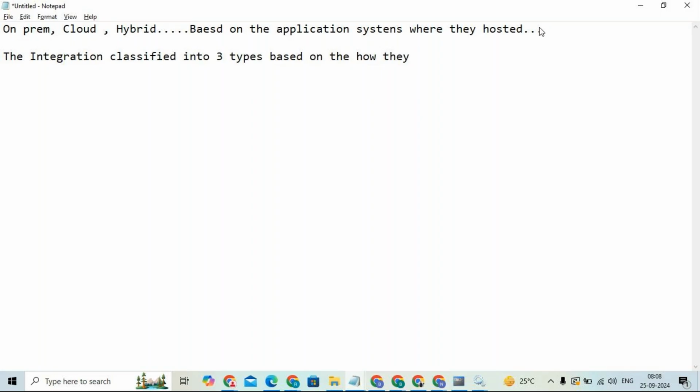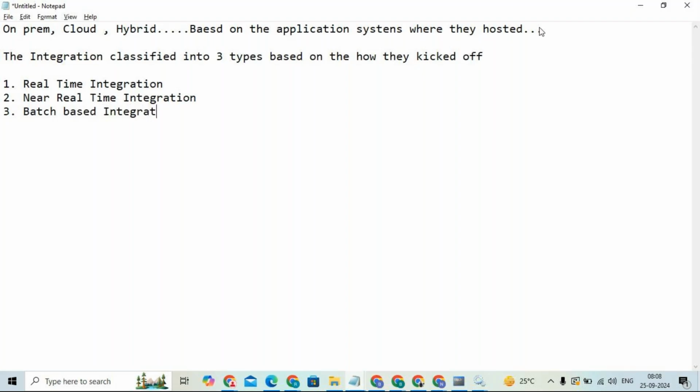Okay, what are they? The first one is real time integration, and the second one is near real time integration. And the third one, what is the third one? Batch-based integration or schedule-based integration. Very good. Batch-based integration or a schedule-based integration.